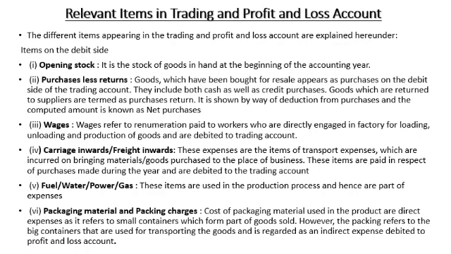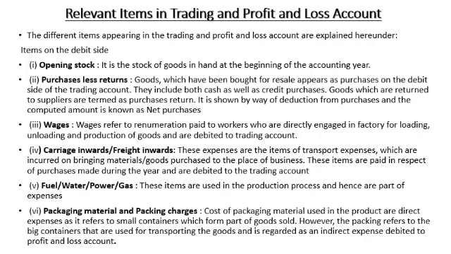The next one is the direct expenses, which are to be entertained. An example is wages. Wages refers to the remuneration paid to workers, the remuneration for workers directly engaged with the working of the factory for loading, unloading and production of the goods. Only then will it be debited to the trading account.